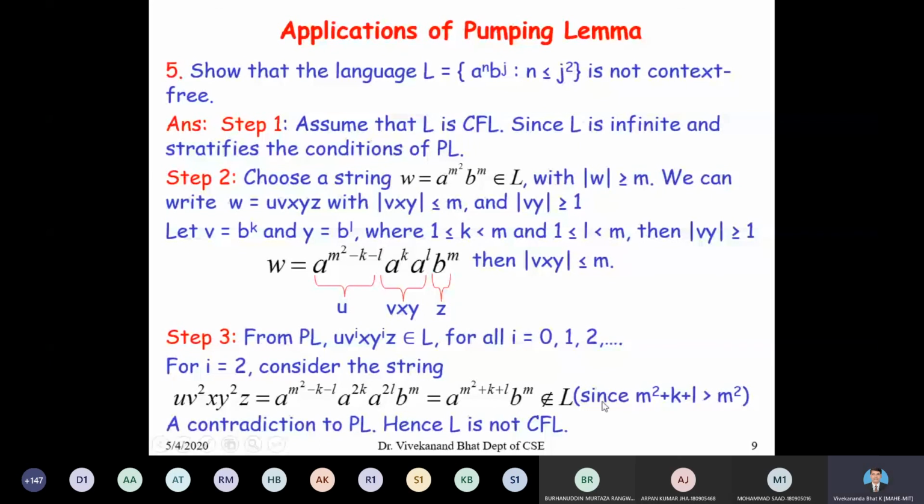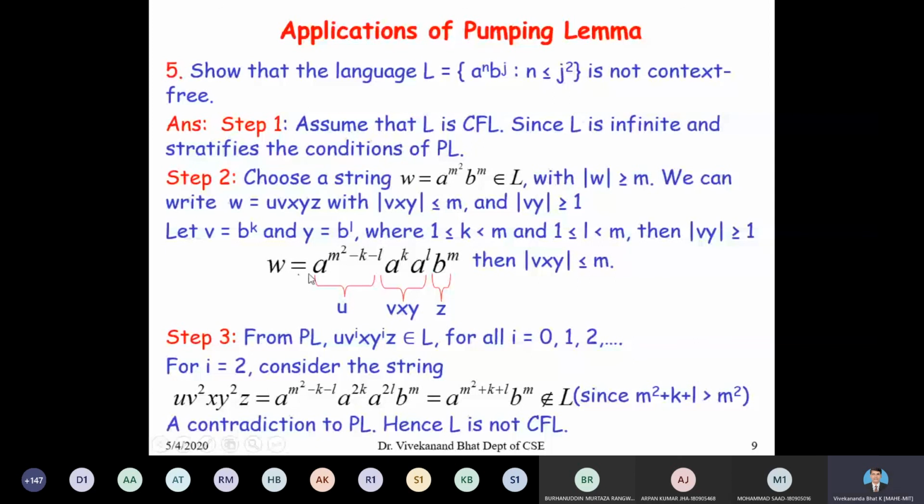This is not b to the power of l, and v is not b to the power of k. v is a to the power of k and y is a to the power of l, where k is greater than or equal to 1 and less than m, l is greater than or equal to 1 and less than m, and the length of vy should be greater than or equal to 1.